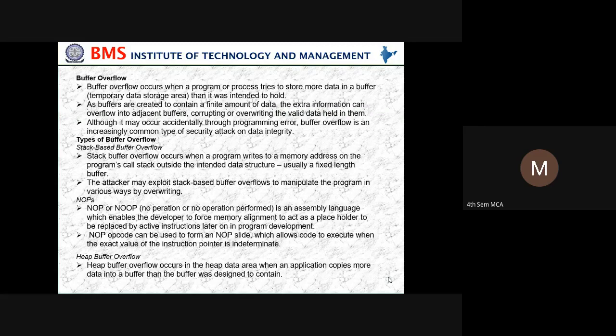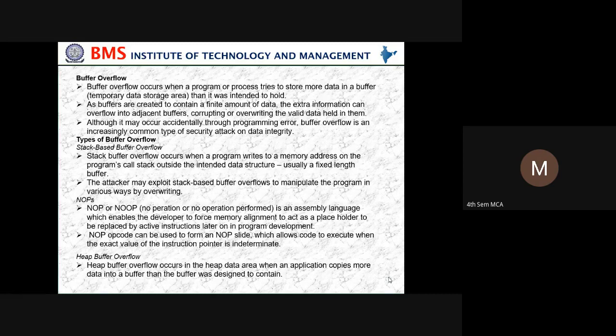NOP or NOOP, no operation, is an assembly language instruction which enables the developer to force memory alignment, acting as a placeholder to be replaced by active instructions later on in the program development. The NOP opcode can be used to form a NOP slide, which allows code to execute when the exact value of the instruction pointer is indeterminate.